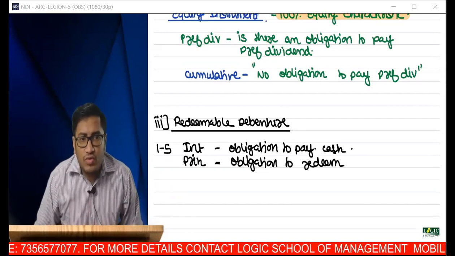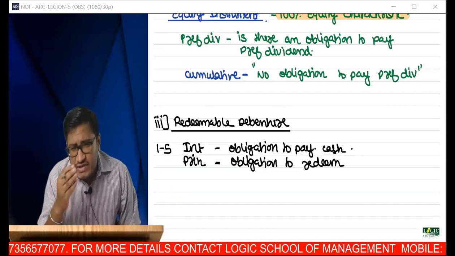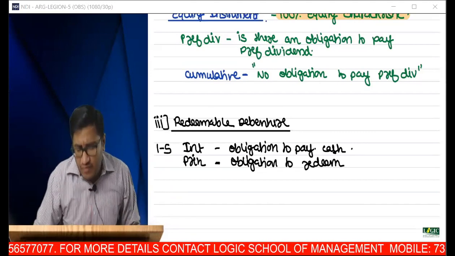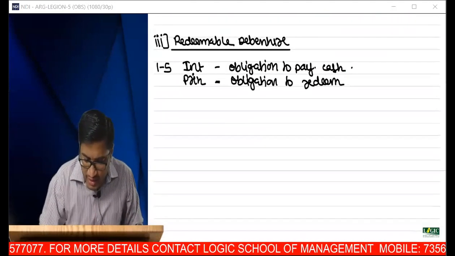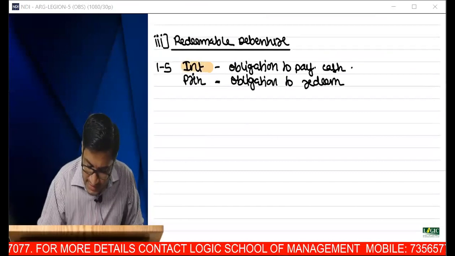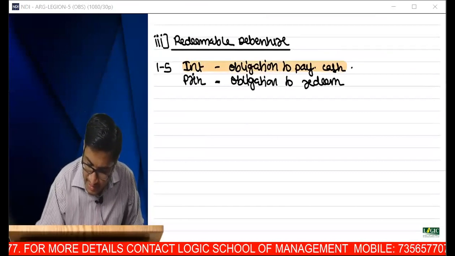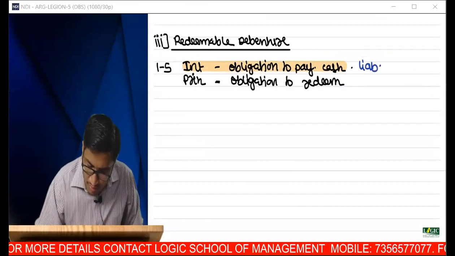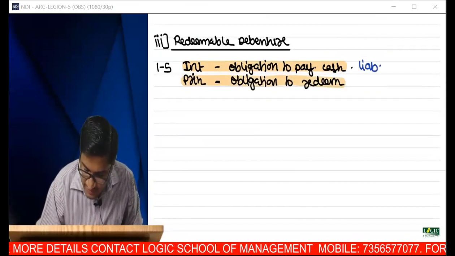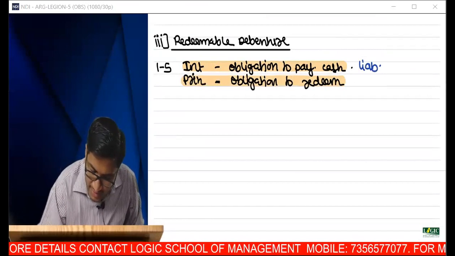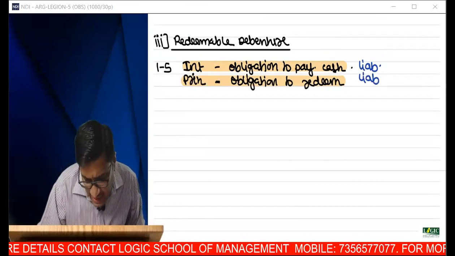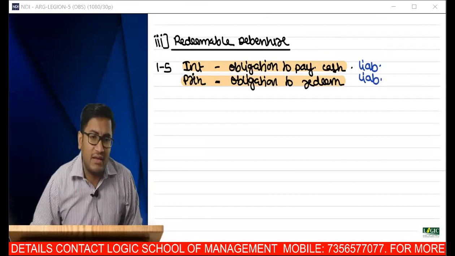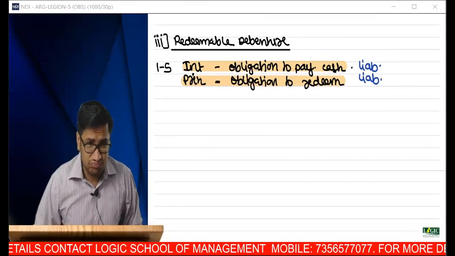So let me come to Vaishnavi. Vaishnavi, why do you say that some equity characteristic? Where is that equity characteristic that you can identify? With respect to interest, it represents liability characteristic. With respect to redemption also, face value also, it represents liability characteristic. I can't see anything equity being presented.